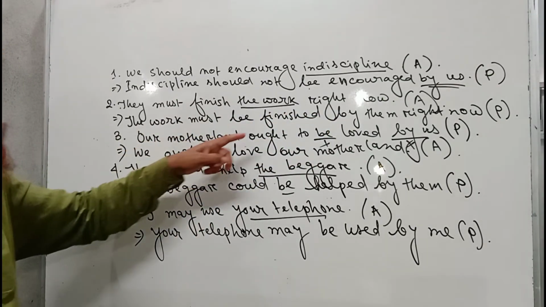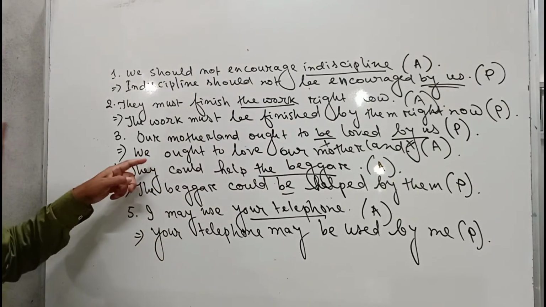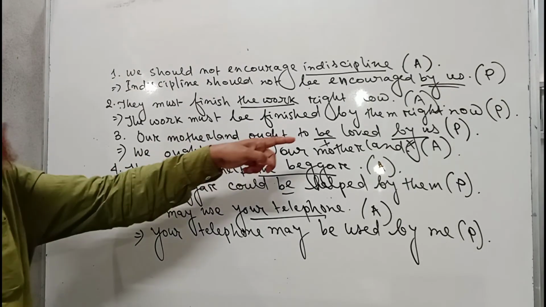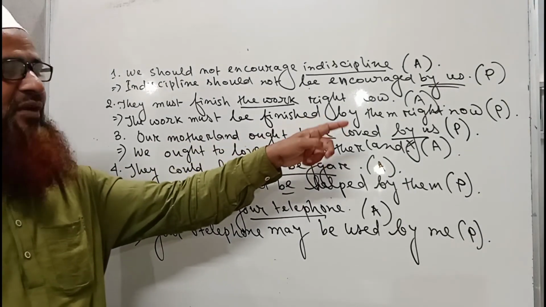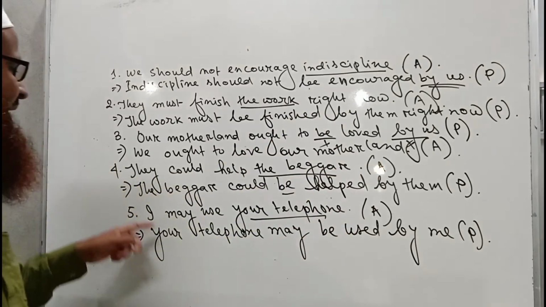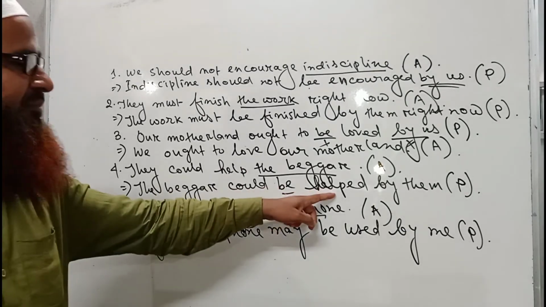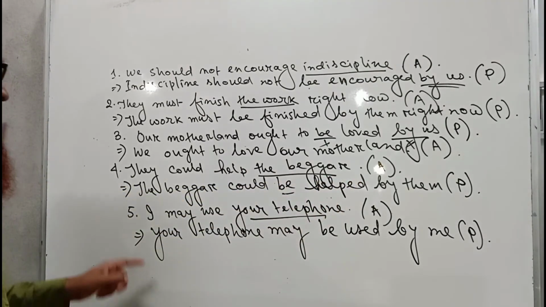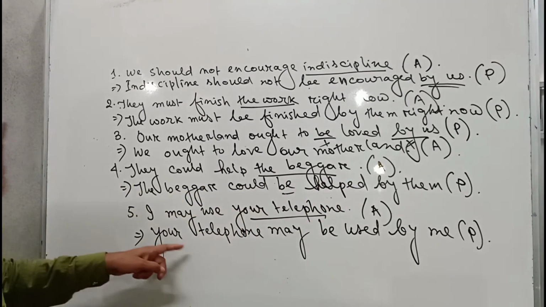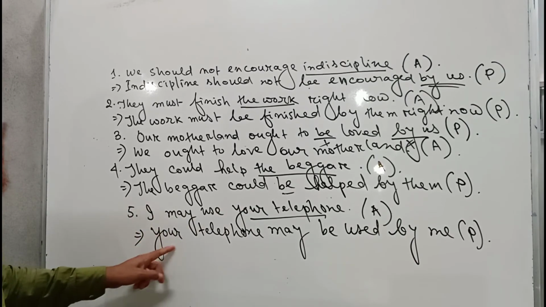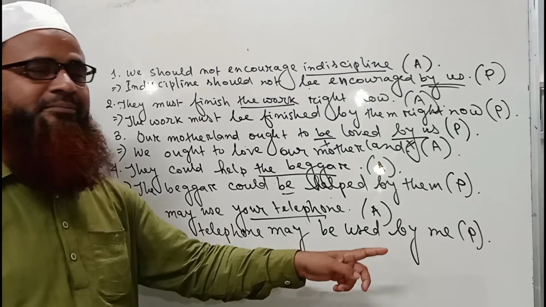Again, our motherland ought to be loved by us. Here, we ought to love our motherland. We have changed this sentence from passive to active. Again, they could help the beggar. The beggar could be helped by them. Again, I may use your telephone. So the answer is: your telephone may be used by me.